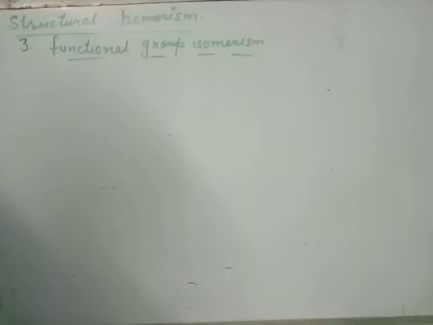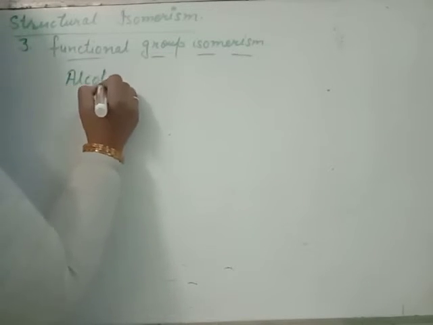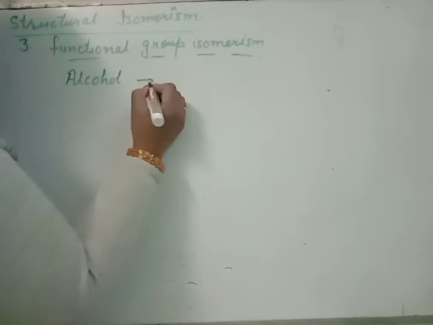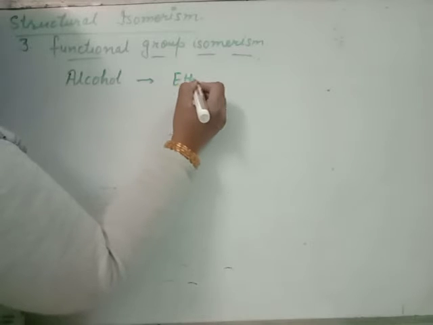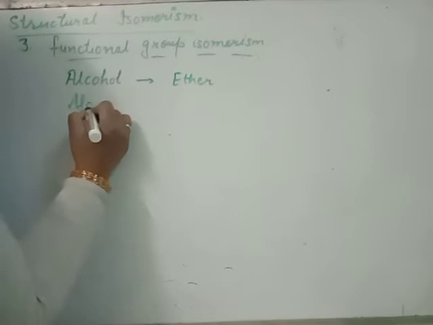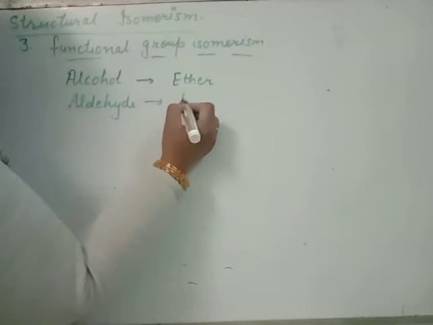You must learn which functional group will be changed by which, while formula remains same. Beta, if you have alcohol, its functional isomer is ether. If you have aldehyde, it is paired with ketone.